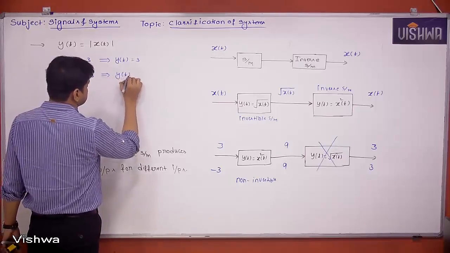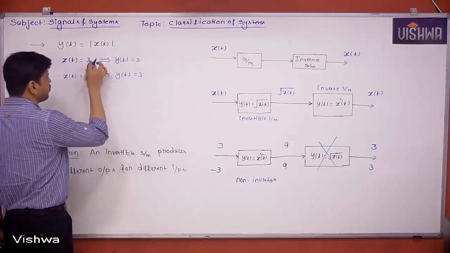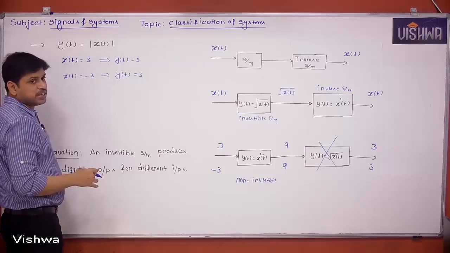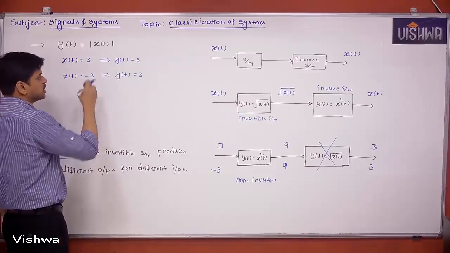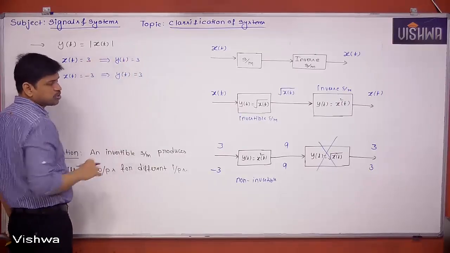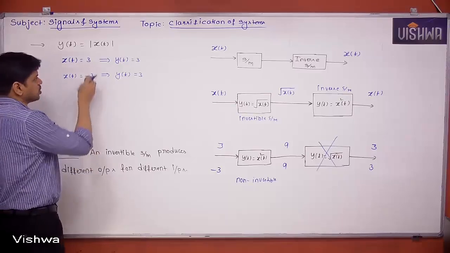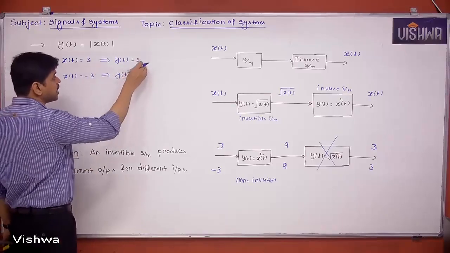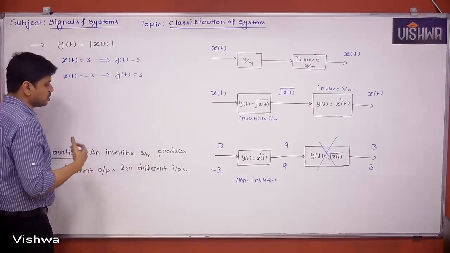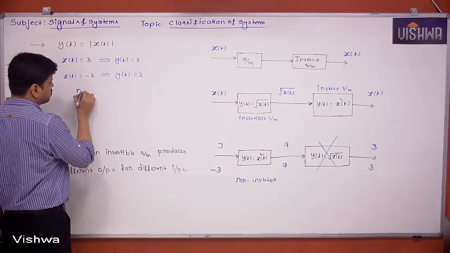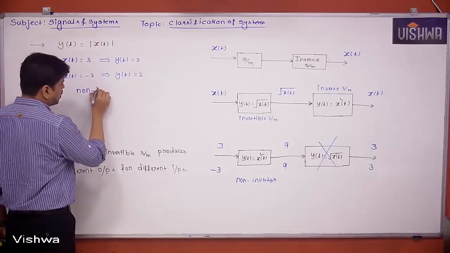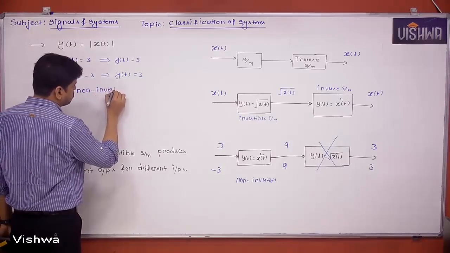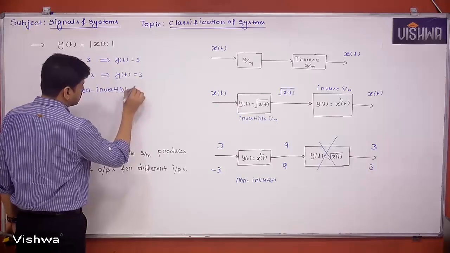Still 3. Are different inputs producing different outputs? No, it is actually producing the same output. I hope you understood. So when different inputs are producing the same output, then we can call the system non-invertible.